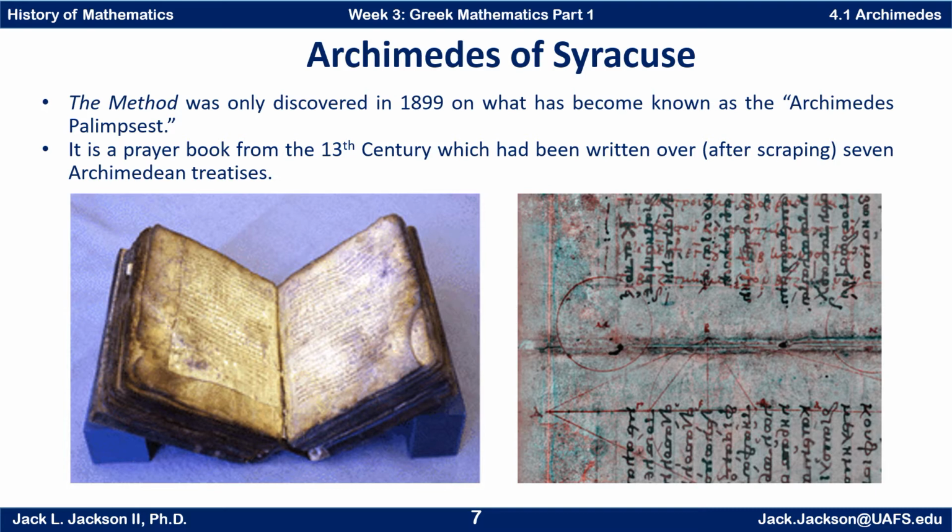Now, let me explain what this is. You can see a picture of it right here. And so this is on a parchment. Now, of course, this is not Archimedes' original handwriting or anything like that. This is going to be a copy of a copy. There were copies later on. But what happened is this Archimedes' work was copied and was written on this parchment.